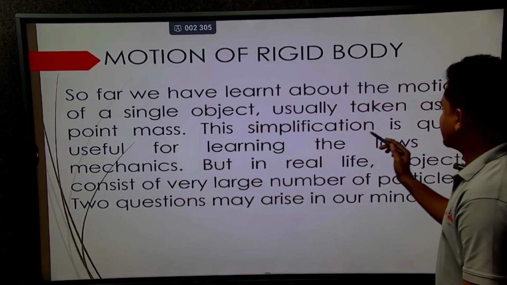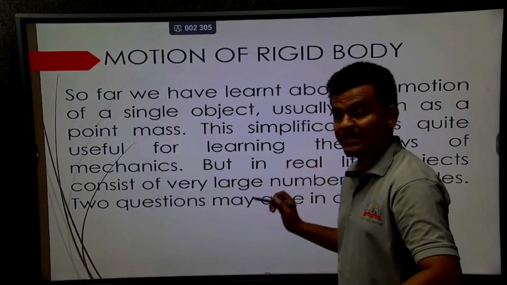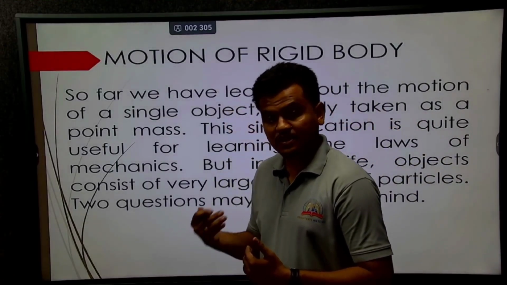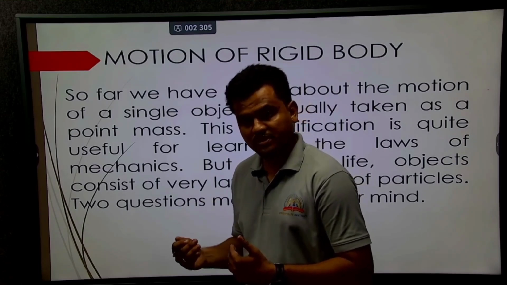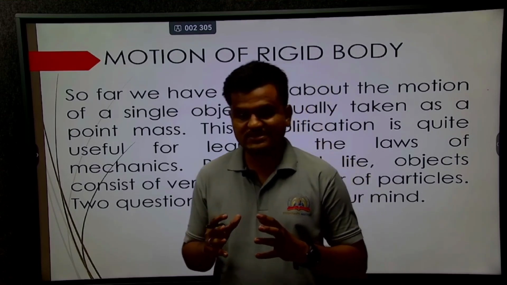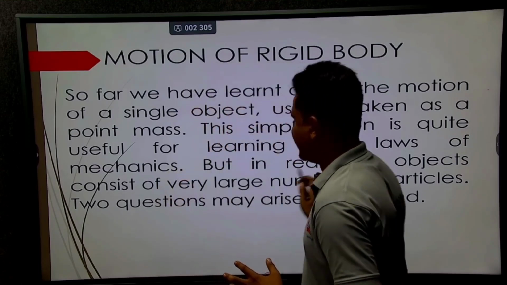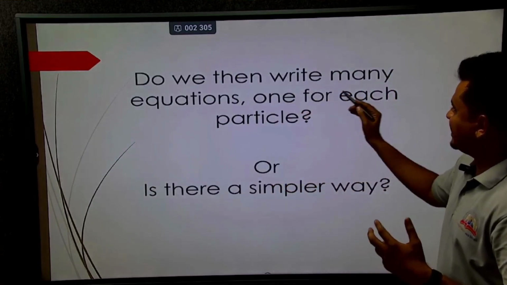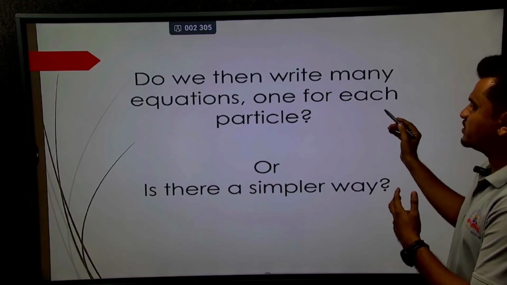This simplification is quite useful for learning mechanics, but we have to learn about translational motion as well as rotational motion. So we have to consider a system of particles. The question that arises in our mind is: do we then write many equations, one for each particle?